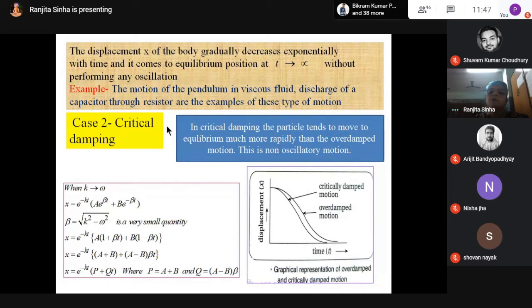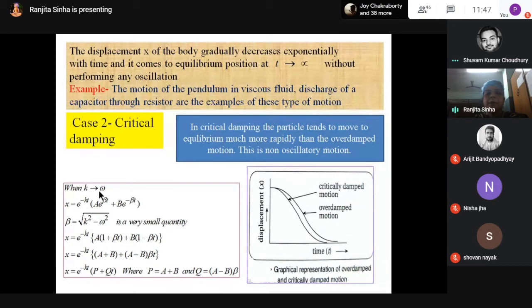Understand? So here I am coming to the next, oscillatory motion. In both cases, critical damping and over damping, there is no oscillation. But it is said critical because after this state, it becomes oscillatory. कब oscillation होगा और कब over damp होगा?